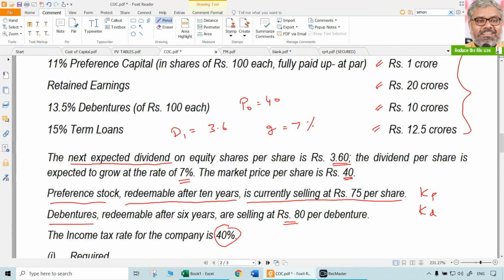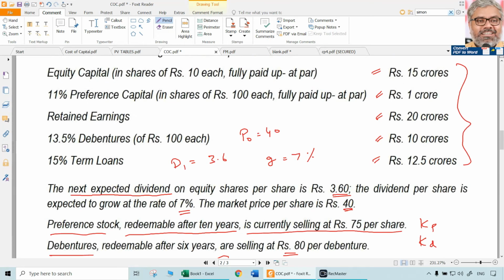Next, for retained earnings, will there be any difference? In this case, no. Why? Because there is no flotation cost given. When there are no flotation costs, and no information about personal taxes, cost of equity and cost of retained earnings will be the same.